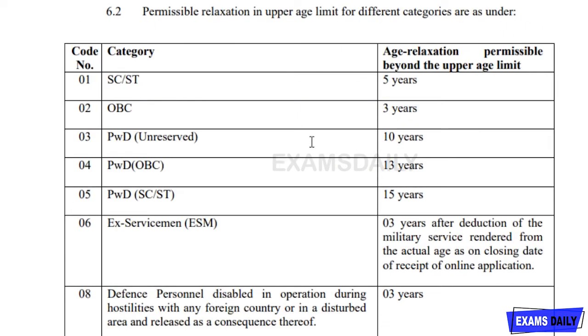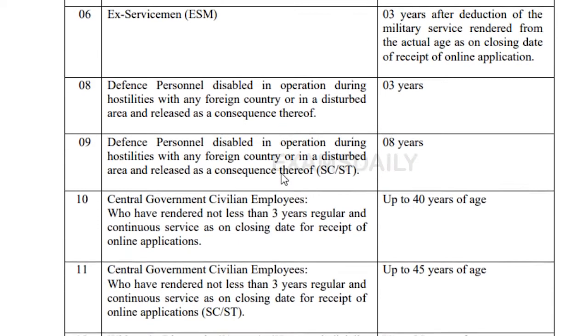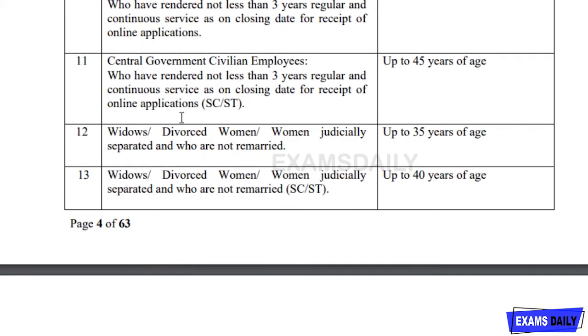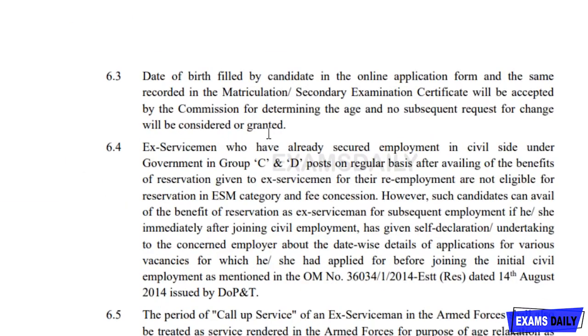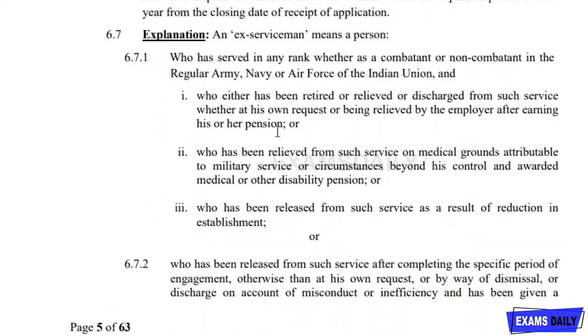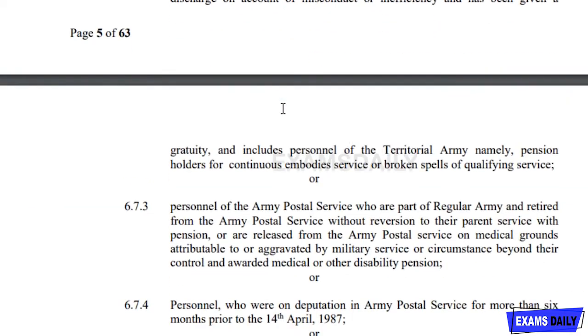And there is age relaxation for specified candidates: for SC/ST 5 years, for OBC 3 years, and for PWD 10 years. They have given some other age relaxations also, and they have differentiated them, so you can check through it. They have also given the explanation about ex-servicemen. If you are an ex-serviceman or a ward of an ex-serviceman, you can check through it. It will be very, very useful for you.